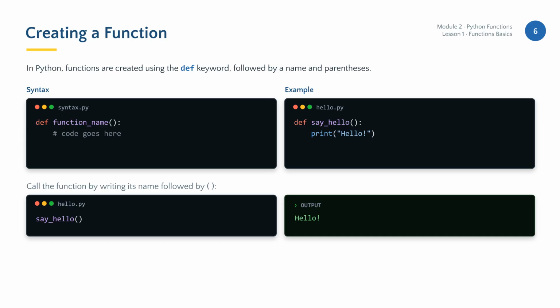To create a function in Python, use the def keyword followed by a name, parentheses, and a colon. The indented code below it is the function body. Remember, defining a function doesn't execute it. You must call it by writing its name, followed by empty parentheses.